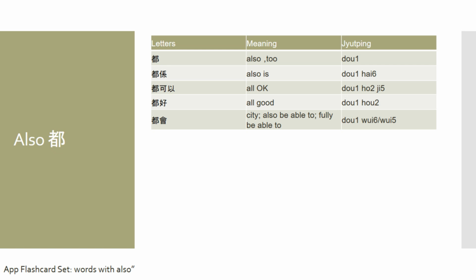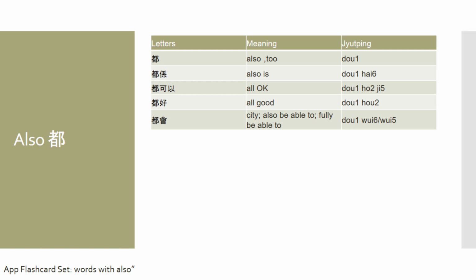We could also append the characters 可以 after 都, and 都可以 means it's all okay. Now, how do you use these three characters? For example, if you are a waiter and somebody asks you, can we change this with this? Then you could say 都可以, and that works.